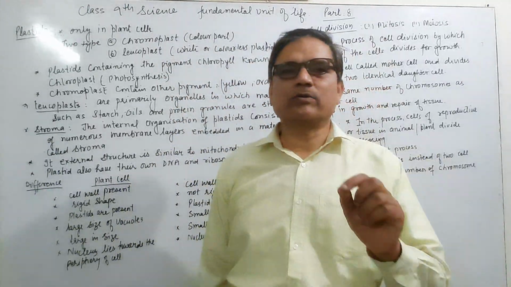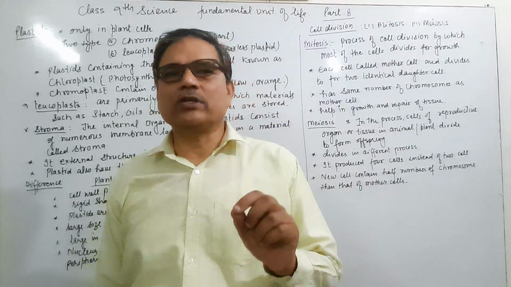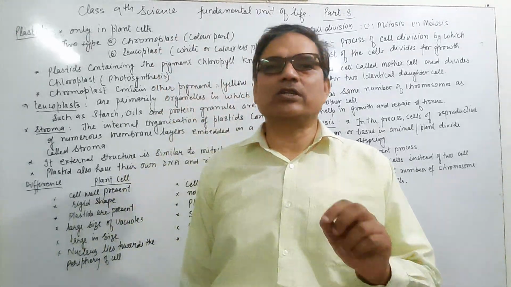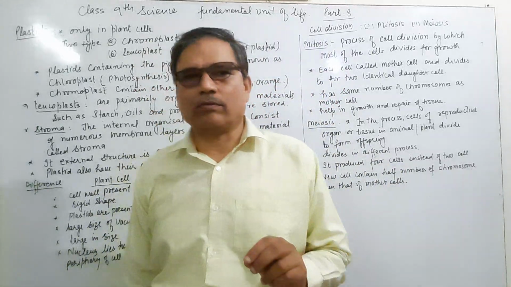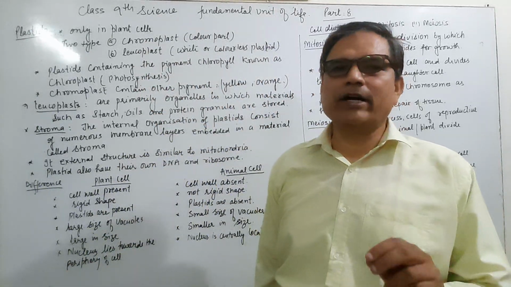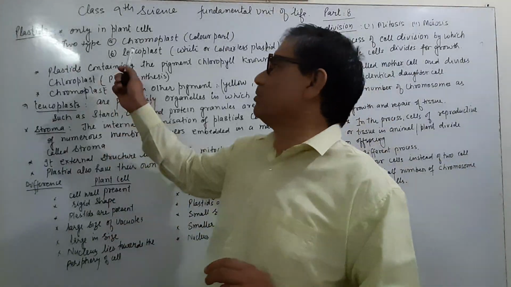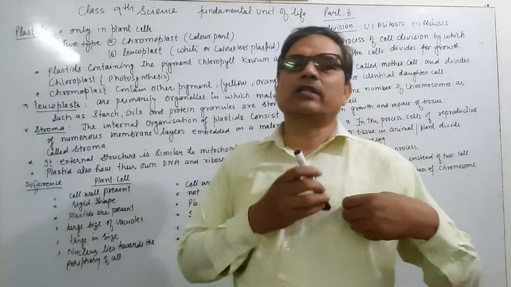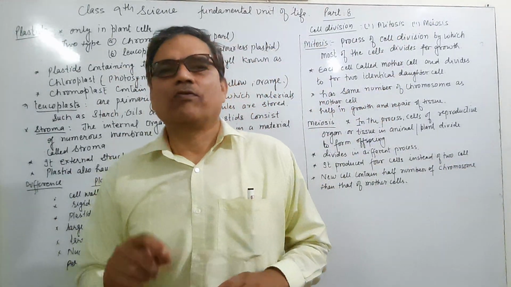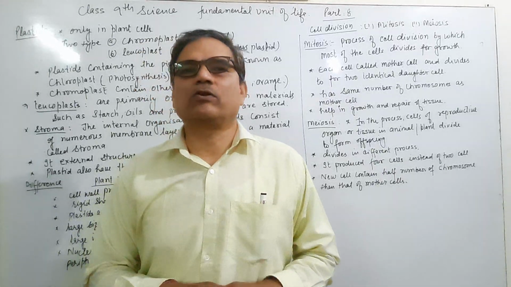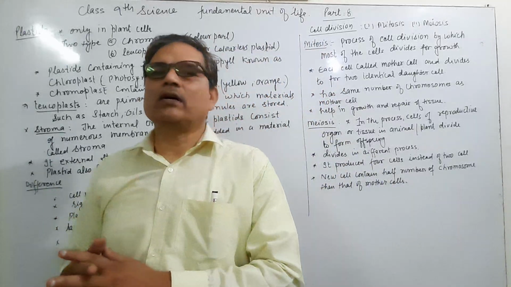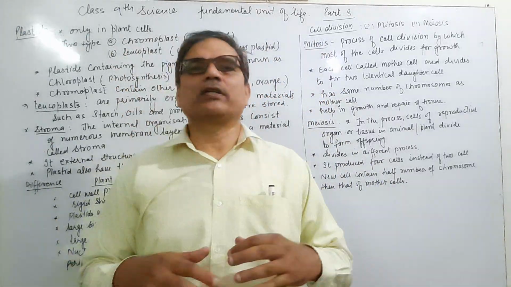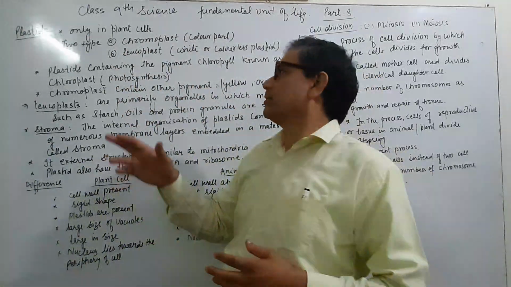The colored part of the plastid is known as chromoplast, and the colorless or white part of the plastid is known as leucoplast. Chromoplast is the colored part and leucoplast is the colorless, or white, part.